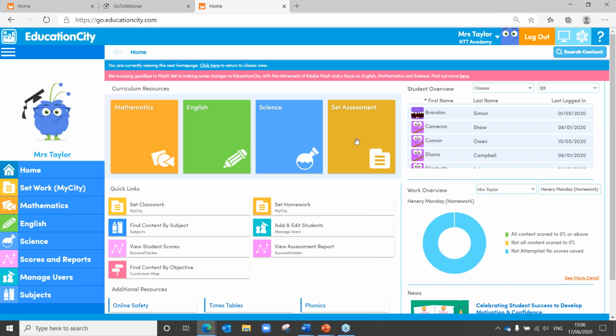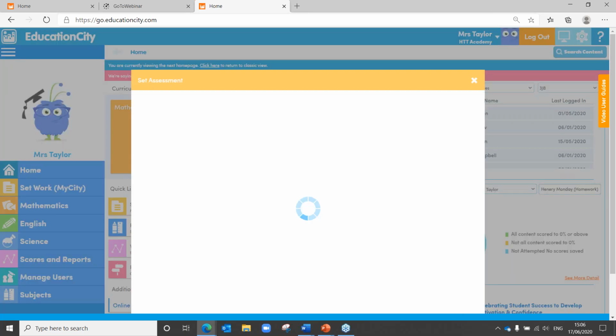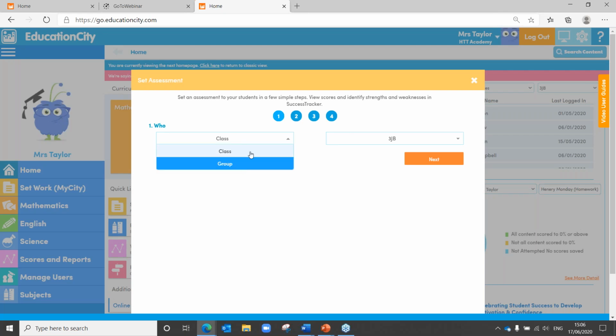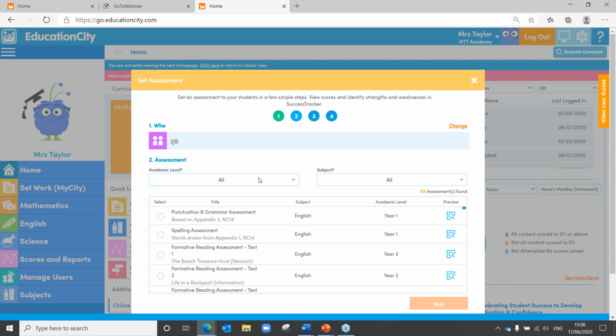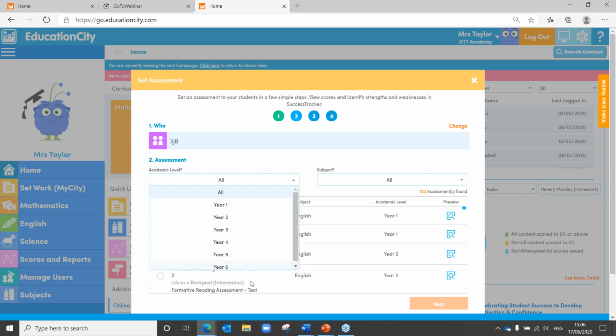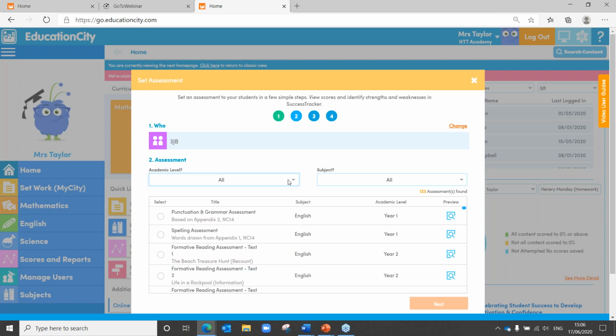Now, these may differ depending upon where you are watching from today in terms of the year groups and the different subject areas that they cater for. But essentially, you can send these assessments home to your students in order for them to complete. And you can also access the previous year if you want to look at any gaps, maybe at the beginning of next year, or even now, and be able to pass those on to the next teacher. So you can see you've got your assessments, you can give those to a class or a group. And then you've got those different levels, so feel free to explore the assessments for the previous level.